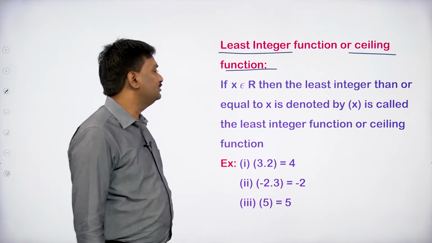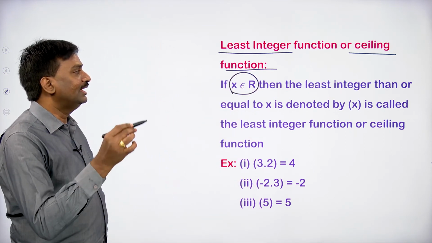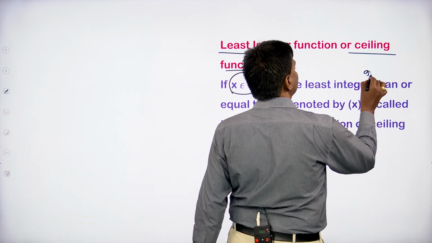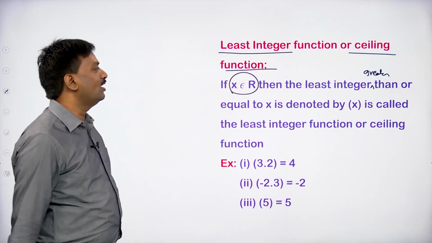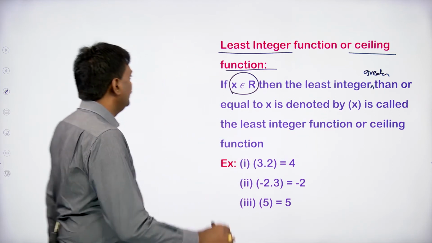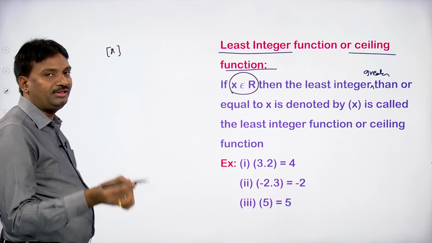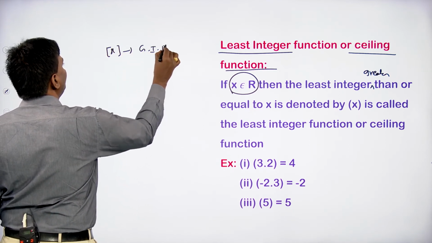Here the definition is: if x belongs to R, meaning x is any real number, then the least integer greater than or equal to x is denoted by this bracket. If we take x with the square bracket like this, we say it is the greatest integer function.